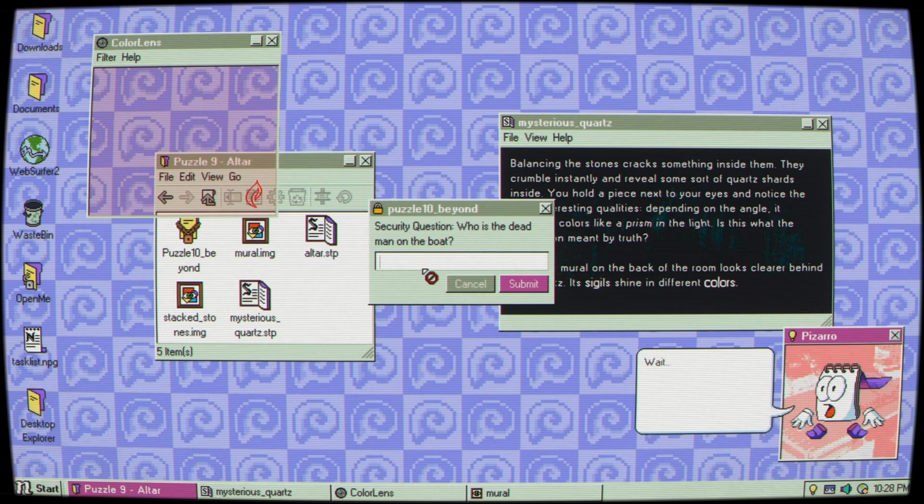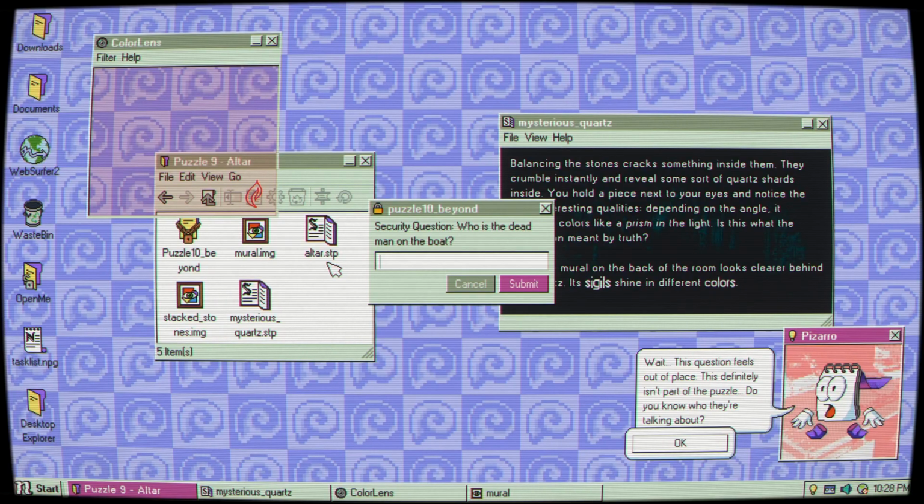Here we go. Who is the dead man on the boat? Wait, this question feels out of place. This definitely isn't part of the puzzle. Do you know who they're talking about? I wonder if this is the brother.